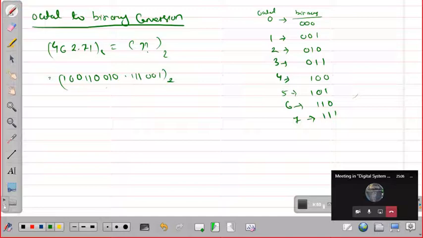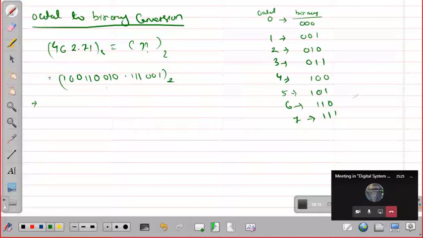So now we got everything, meaning hexa to binary, binary to hexa, octal to binary, binary to octal. Then next comes hexadecimal to octal. This type of conversion will also come in the exam. Octal to binary is completed.